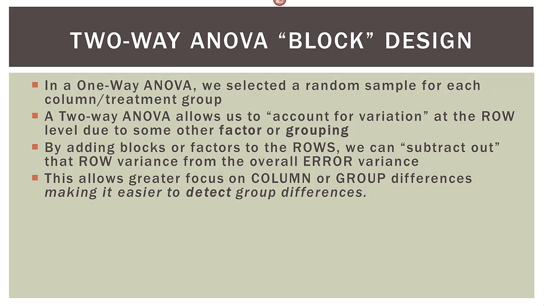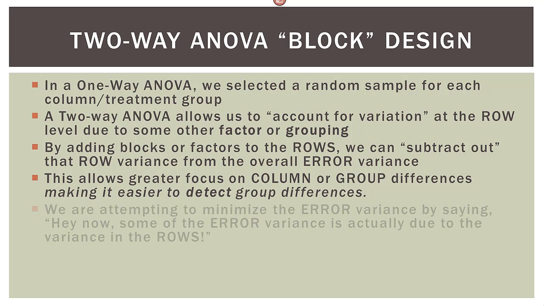By accounting for the row variance in the block design, we can take that row variance out of the error, which means a smaller error variance. When we compare the smaller error variance to the column variance, it gives us greater resolution to detect group differences in those columns.